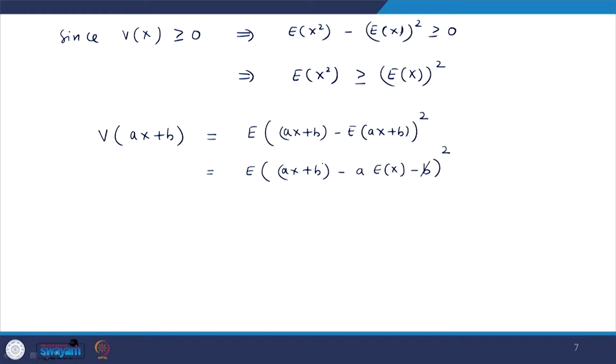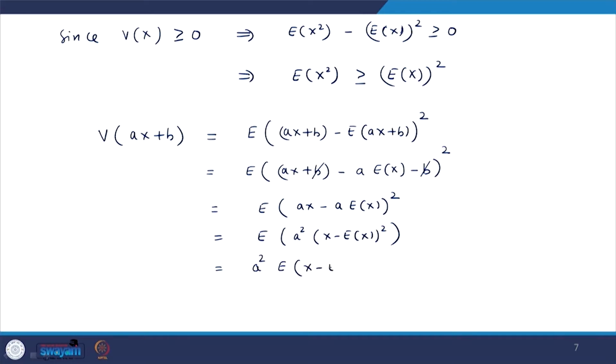So, this b will cancel with this b, which further implies it is the expectation of a x minus a times expectation of x, whole square, and that is further equal to expectation of a square into x minus expectation of x, whole square. Now, again this is a constant quantity, so it can be taken out by the linearity property of expectation. So, that is a square times expectation of x minus expectation of x, whole square, and this is nothing but variance of x. So, we can say that it is a square times variance of x.